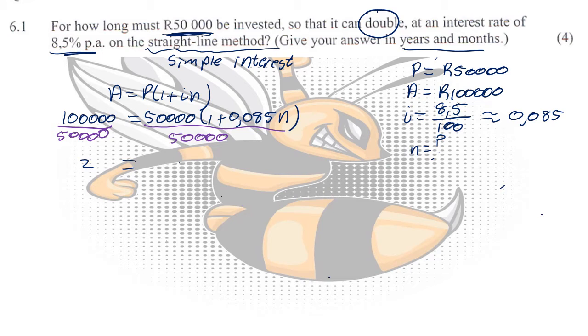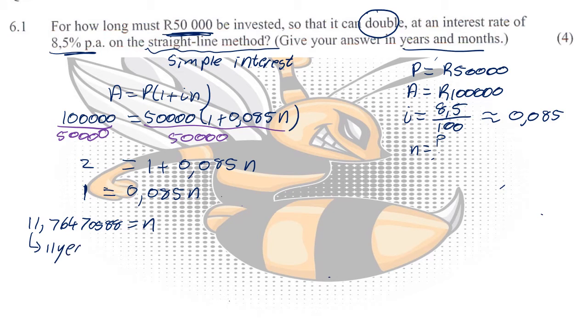So then we would have 2 equals 1 plus 0.085n. And now we can solve for n. We throw the 1 over, it becomes a negative. So then 2 minus 1 gives me 1 equals 0.085n. We divide on both sides by 0.085, and we get that n is going to be 11.76470588.